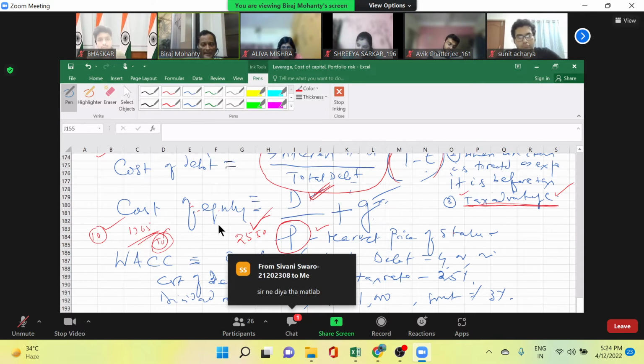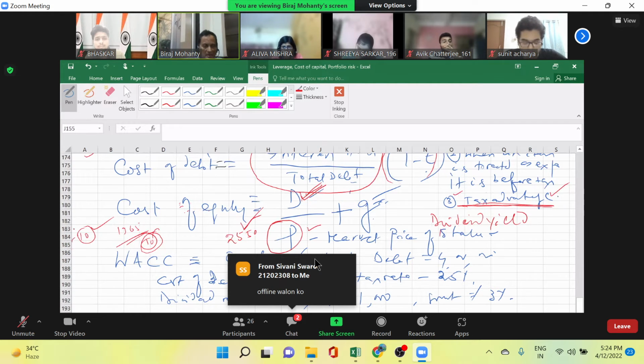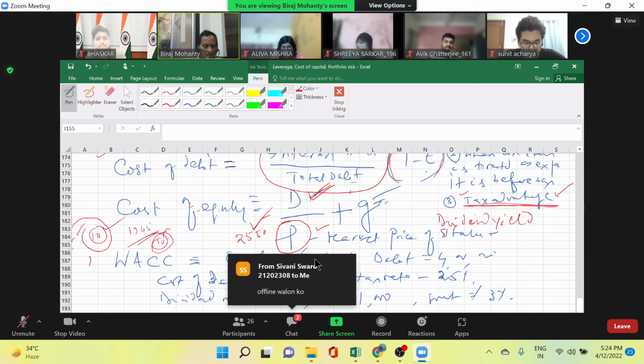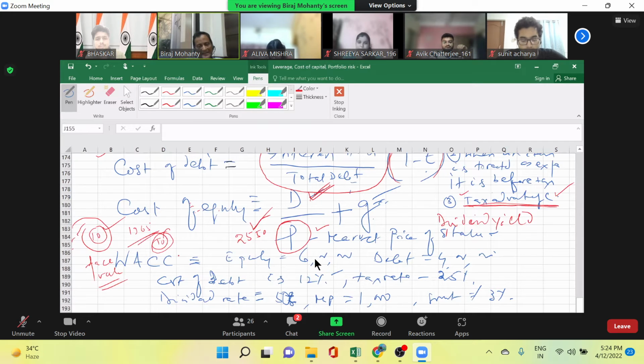It is called dividend yield. I think you know. Whereas, what is dividend rate? When we consider against the face value of the share, it is called dividend rate. When you consider with the market value, it is dividend yield.